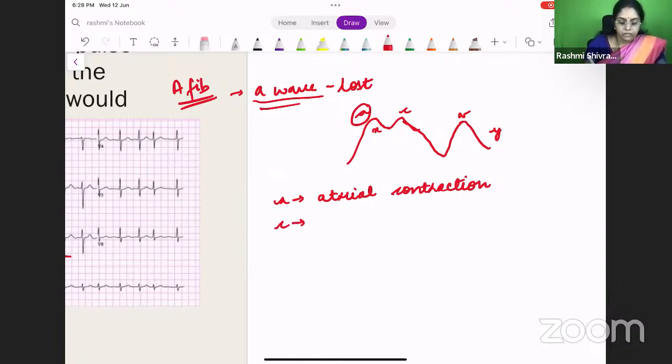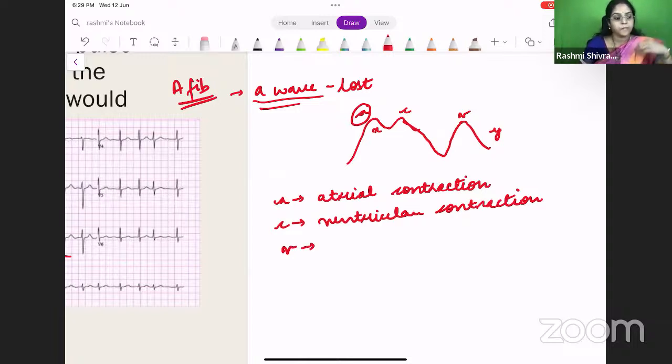Next, the C wave. The C wave is because of ventricular contraction. Basically, when there is a contraction, the pressure inside increases, which is shown up as a waveform. So these are the 2 conditions where the pressure increases. There is one more condition where the pressure will increase. This is because of the filling, atrial filling. When there is a venous filling into the atrium, the pressure will also increase because of the stretch.